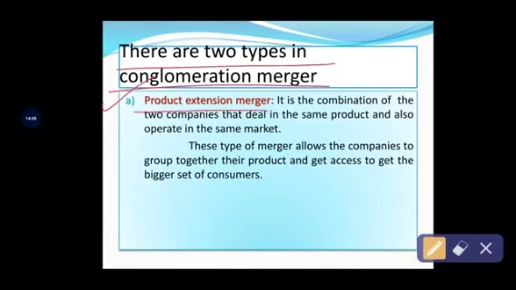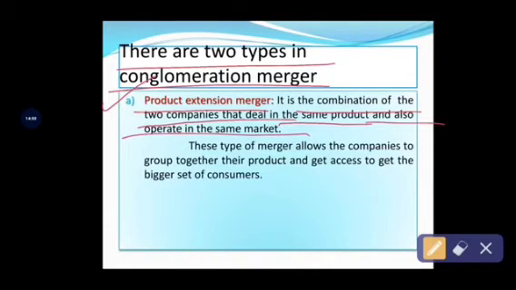The major objective of this product extension merger is extending their product by accessing a bigger set of customers. See, the product extension merger is the combination of two or more companies that deal in the same product and also in the same market.